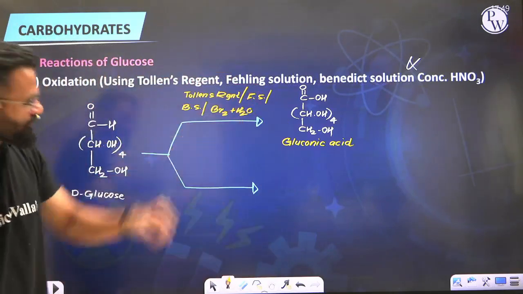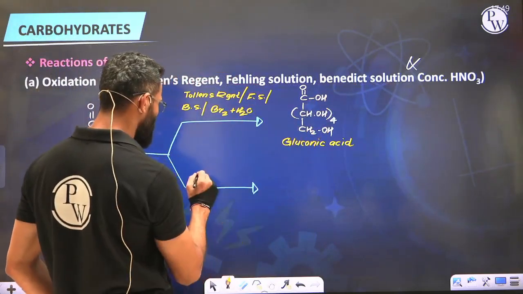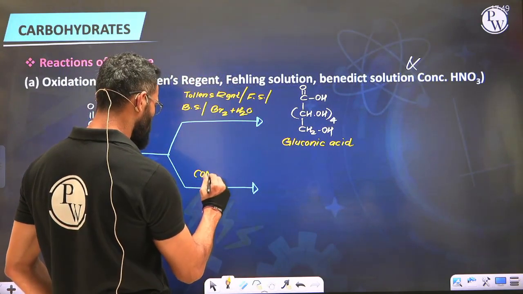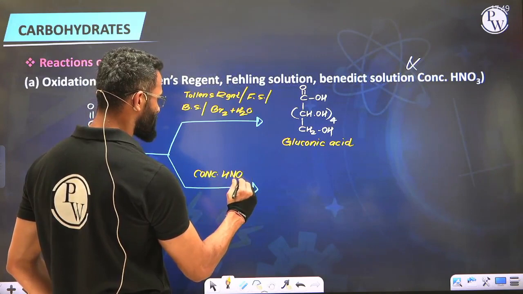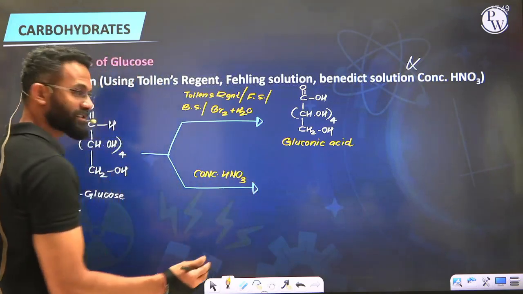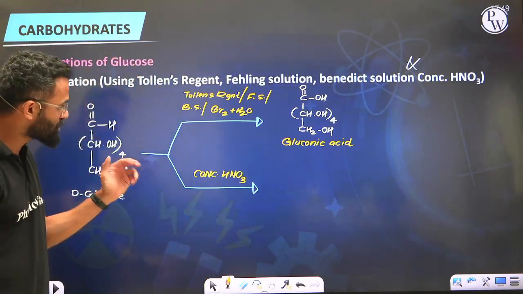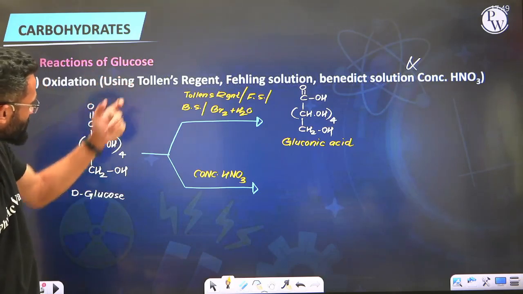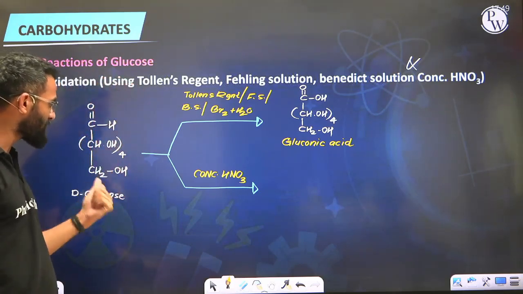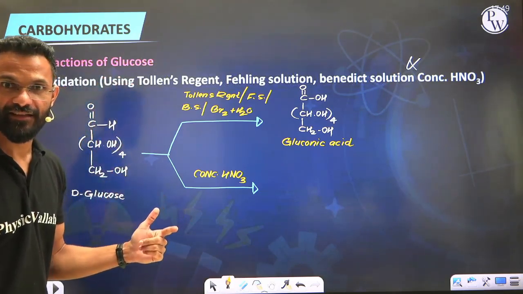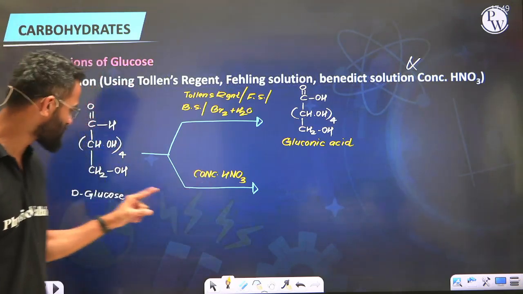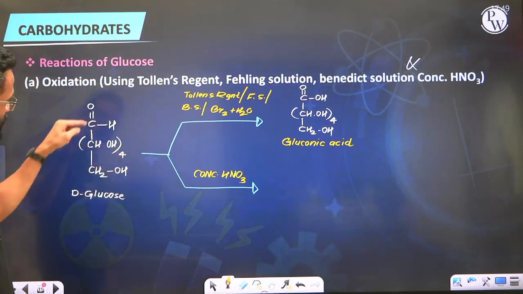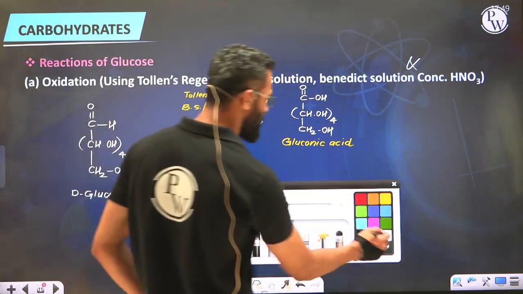On the other hand, if we treat it with a stronger oxidizing agent such as concentrated nitric acid, being a strong oxidizing agent, it does not just oxidize the aldehyde into acid, but it will also oxidize the primary alcohol into carboxylic acid. Right, everyone? Strong oxidizing agents also have the ability to oxidize primary alcohol into acid. So the first and the last carbon both will be oxidized to acid.